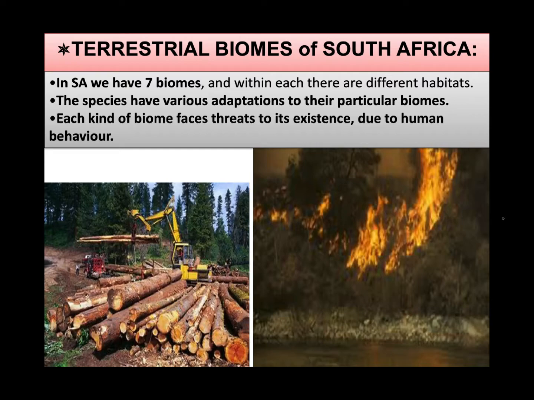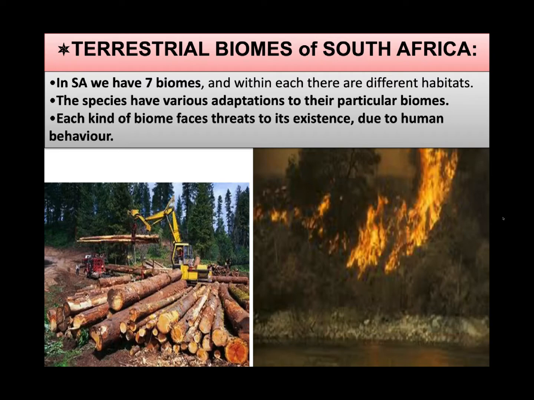Now, the species have various adaptations to their particular biomes. Any organism found in a particular biome has the ability to survive in it because he is structurally adapted in order to survive in his particular biome.